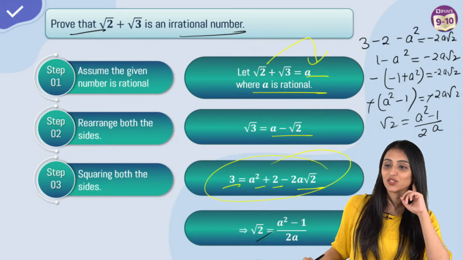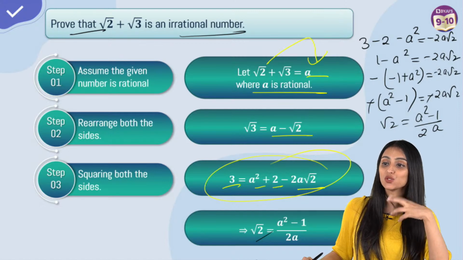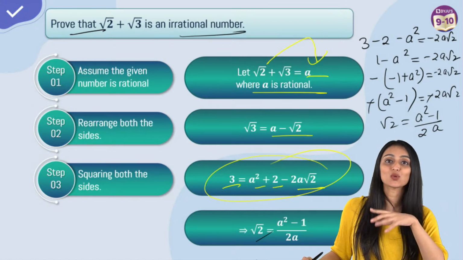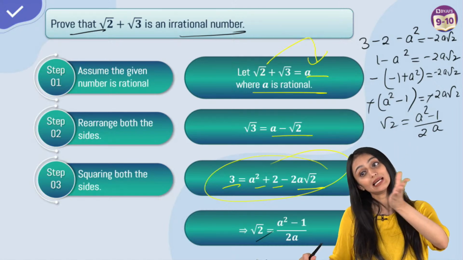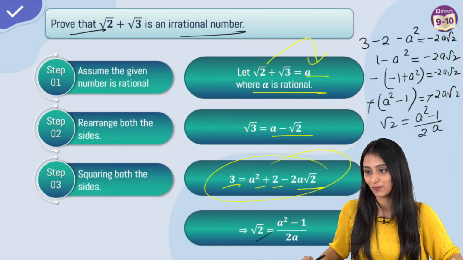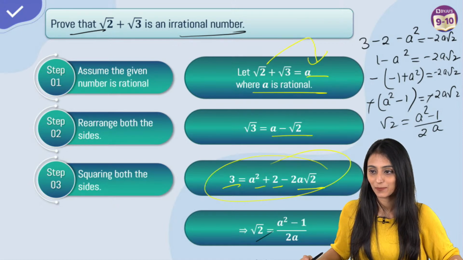Husna, contradiction method यही है. आप जो पहले assume कर रहे हो, contradict कर रहा है वो. आपने उसको rational assume करा है, बाद में आप कहोगे ये rational नहीं है, ये irrational है. This is contradiction. Yes.